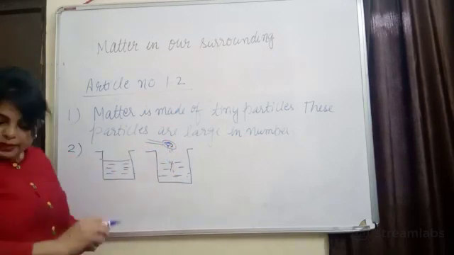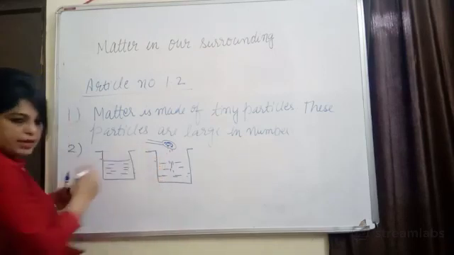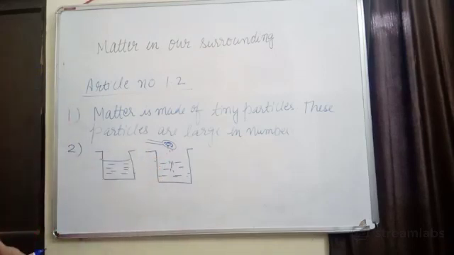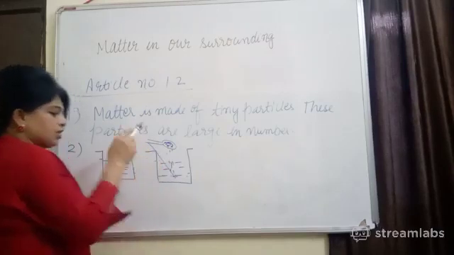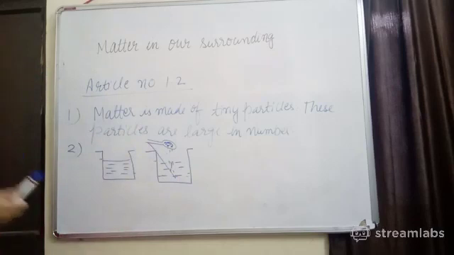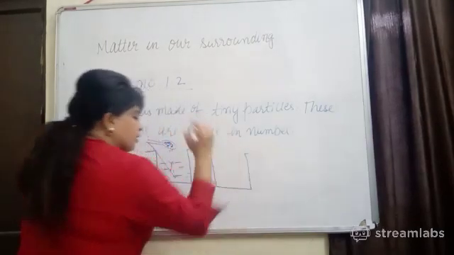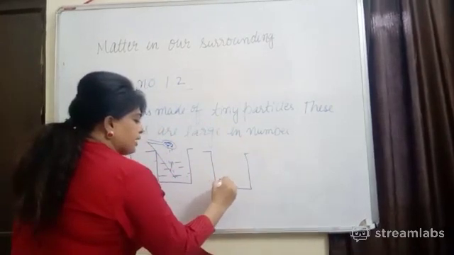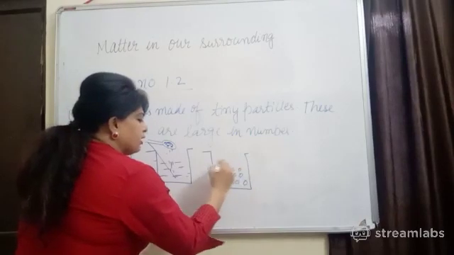As per the expectation, what was the level here? The level was here. The level should rise. After some time, what will you observe? We will use the glass rod to dissolve it. We will dissolve. What you will observe after some time is that the sugar particles will disappear. What will happen to the sugar particles? These sugar particles will disappear.